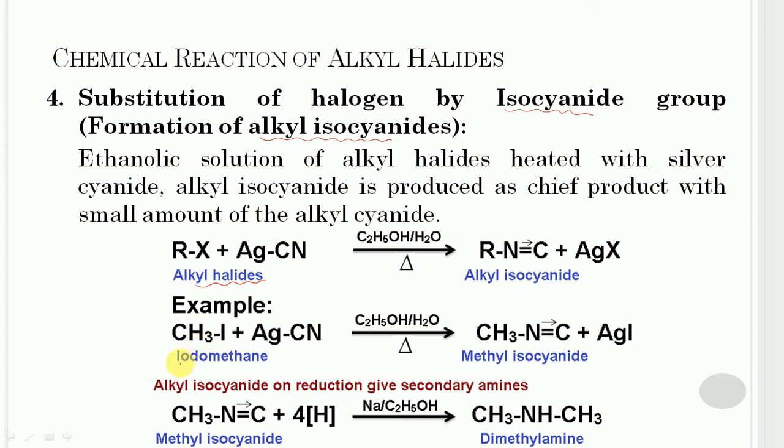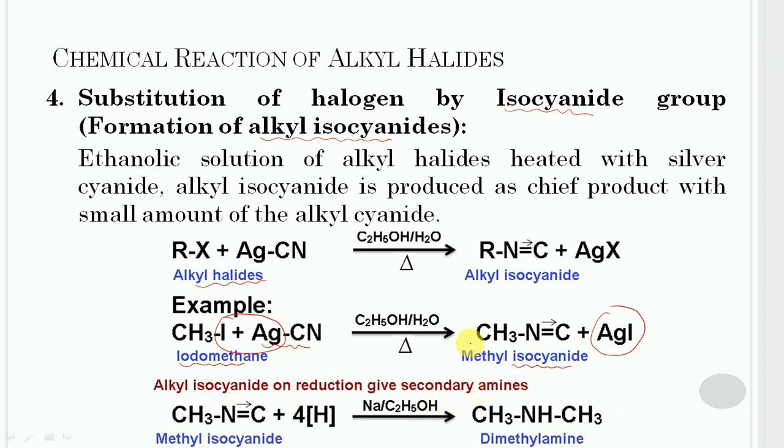In this case, iodomethane is treated with silver cyanide, and in this case methyl isocyanide will get formed along with silver iodide. Alkyl isocyanide formed in this case on reduction gives secondary amines.